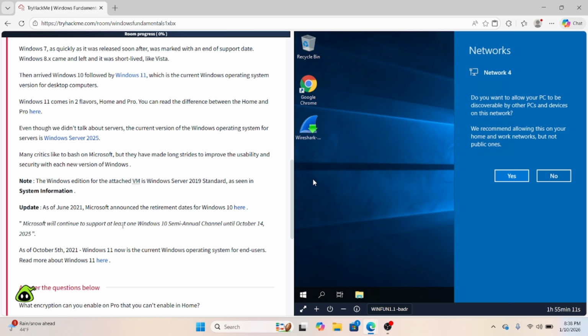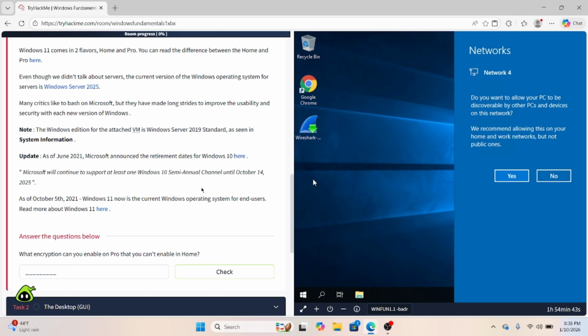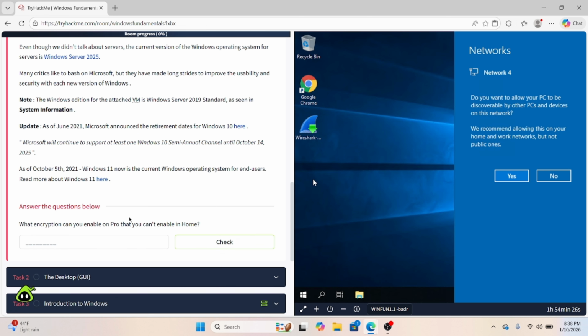Many critics do like to bash on Windows, but they've made very long strides to improve the usability and security of each new version of Windows. As of June 2021, Microsoft announced the retirement date for Windows 10, so you can click this viewable link here. I believe the life for Windows 10 was 2015 to 2025. As you see down here, it got support until October 14th of 2025.